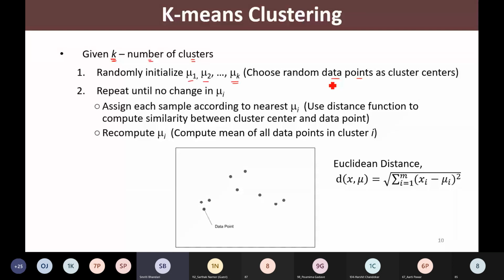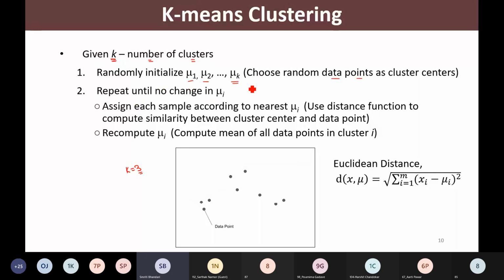So see here, say for example, this is our data. We have a few points in our data. Let us assume that we decide the value of k equal to 3, so we would like to cluster this data into 3 clusters, 3 groups. We have decided the k value, and now we need to randomly initialize the cluster centers.